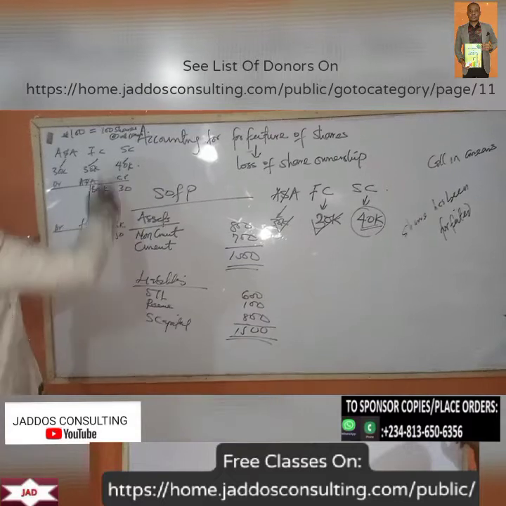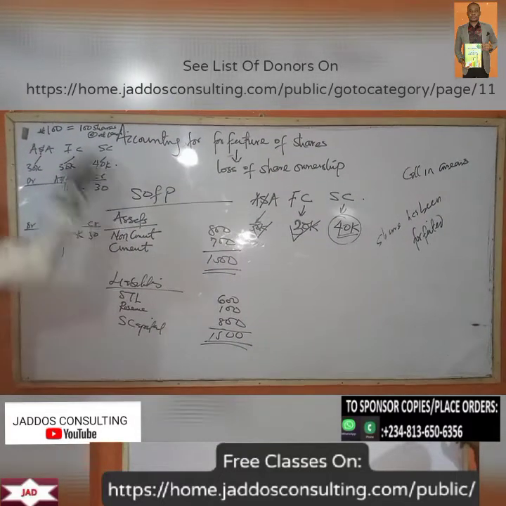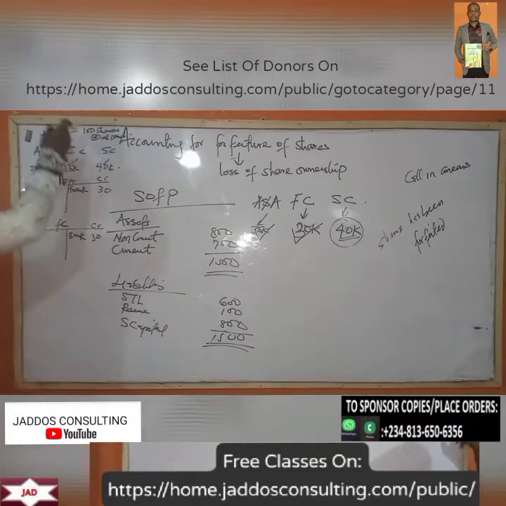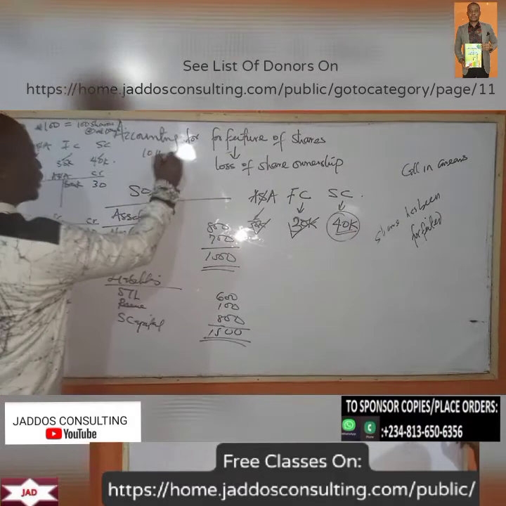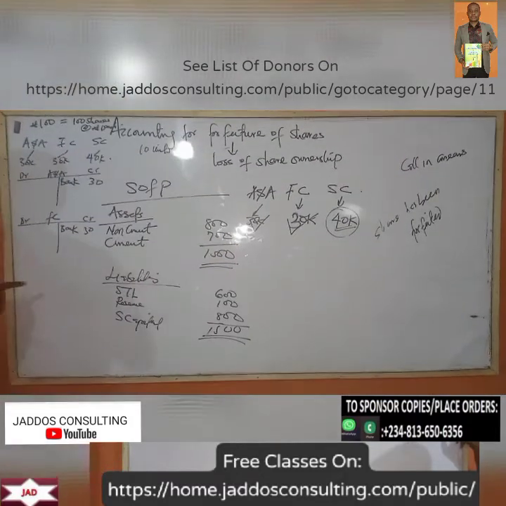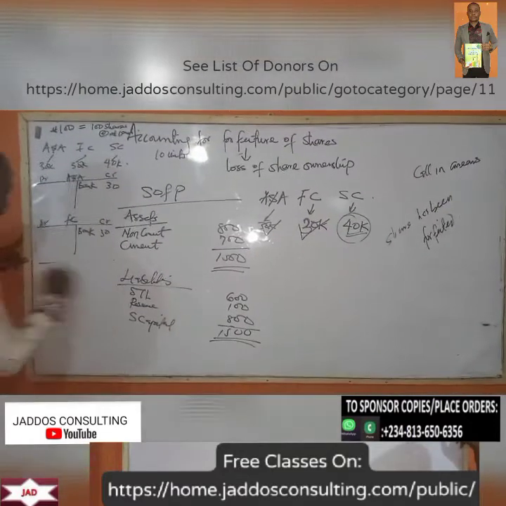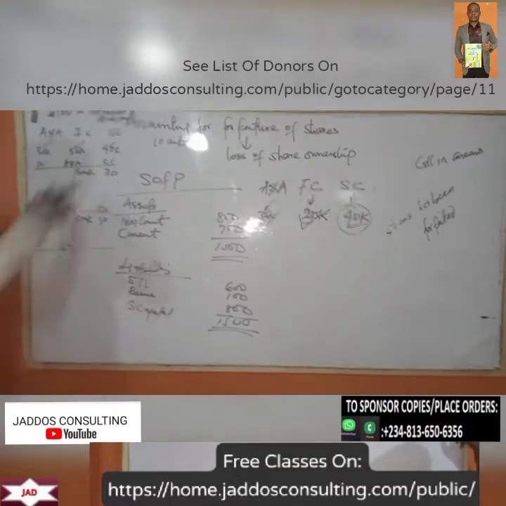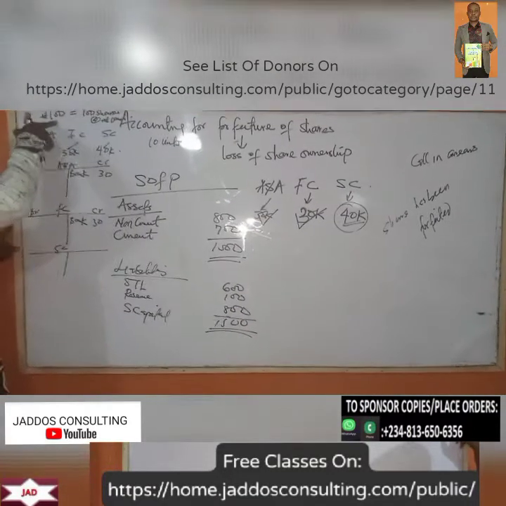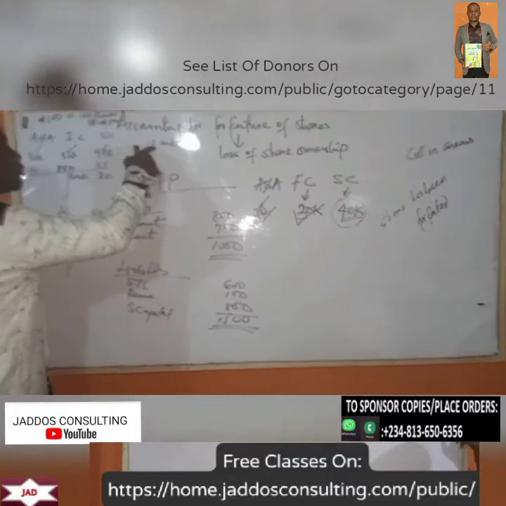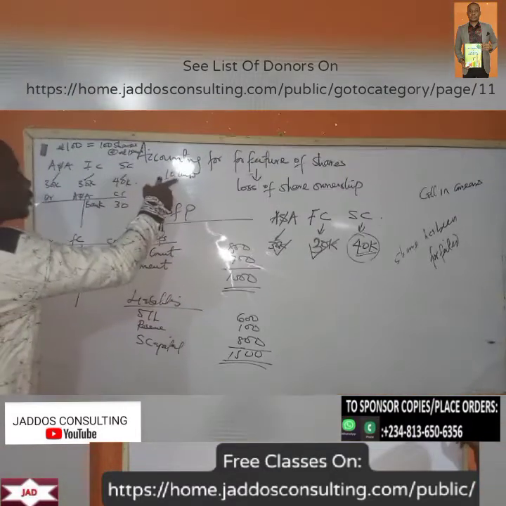Now let's assume that this second call you're seeing now, the guy did not pay. Let's even say some people paid and then some did not pay. So let's say there is 10 units. Let's use 10 units. There's 10 units of shares that was not paid for. So technically, your second call ordinarily was supposed to have 40 kobo times 100 units. But remember, out of this 100 units, 10 units was not paid for.